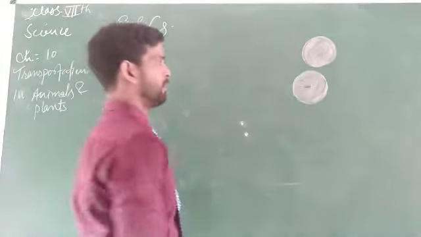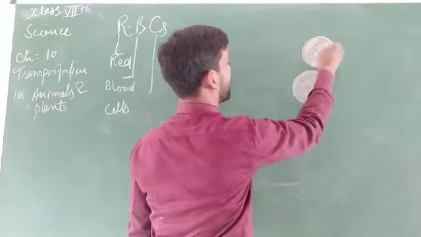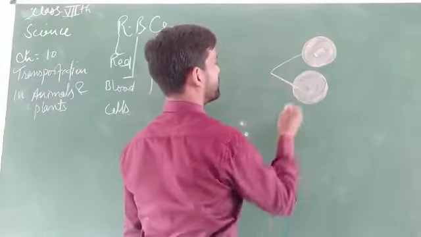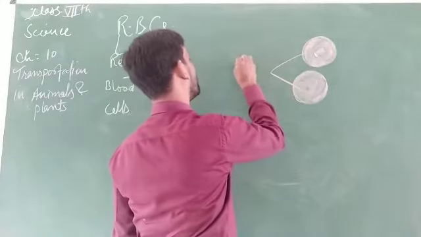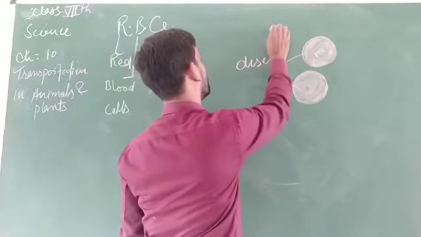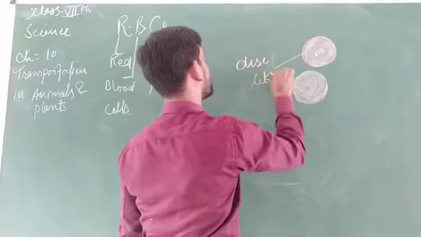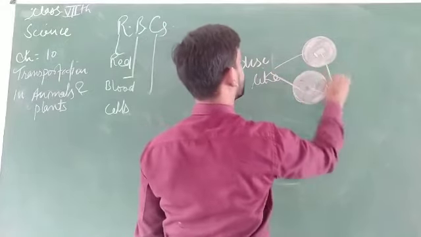These are the blood cells which are depressed at the center. This is a disc-like structure which is depressed at the center.